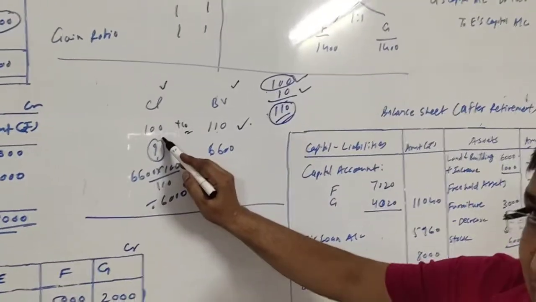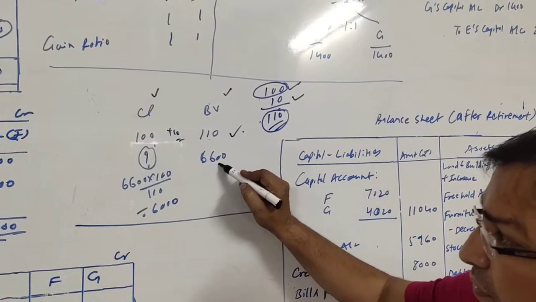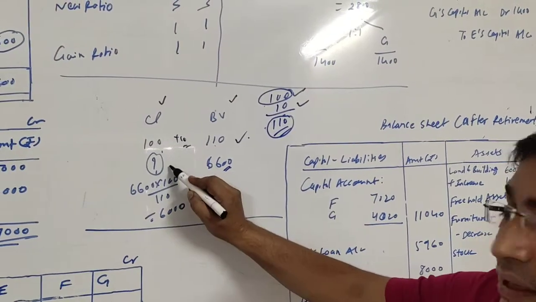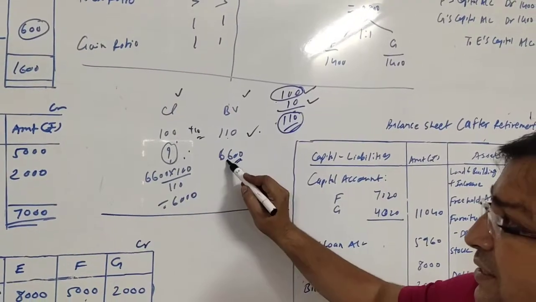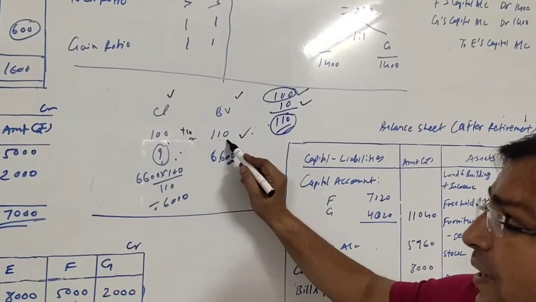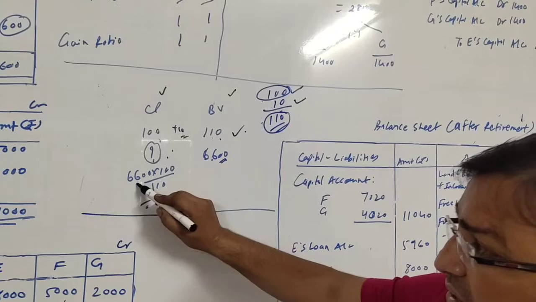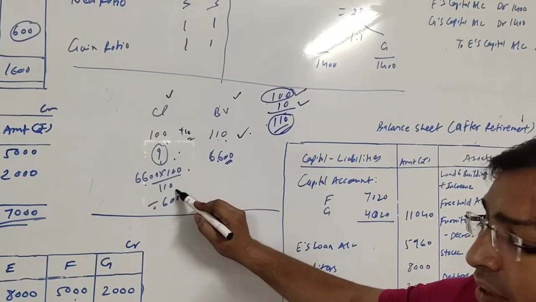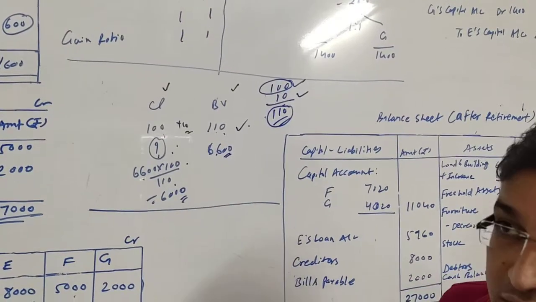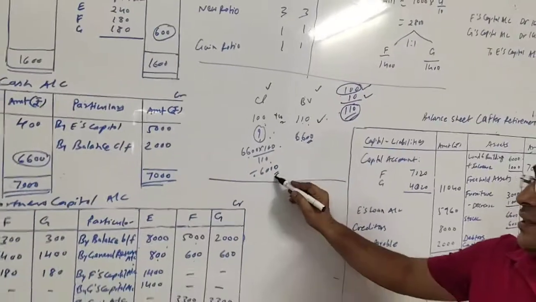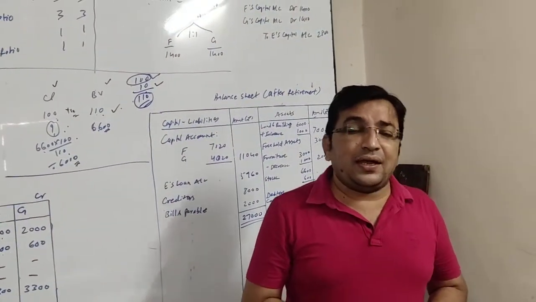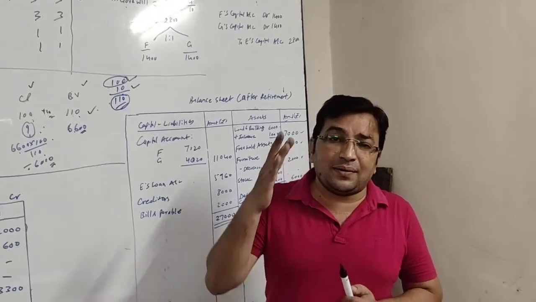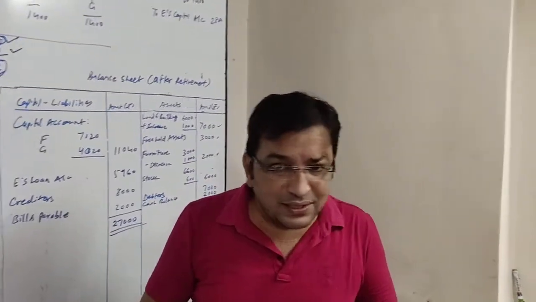Now the given value is 6600, then how much is the cost price? So we will find the cost price: 6600 into 100 divided by 110 comes to 6000. That means the real value of stock which is to be recorded is 6000 and the given value is 6600. That means there is a reduction of rupees 600.